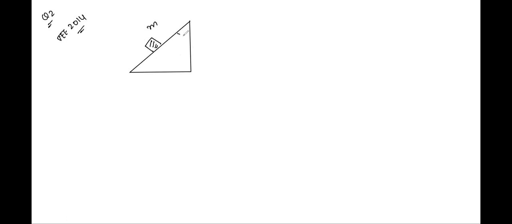And the coefficient of friction here is given as 0.5. The equation of this line is given as y is equal to x cubed by 6.